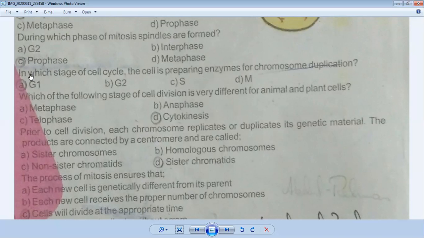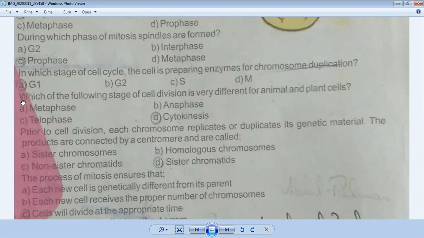Now this is number 4. In which stage of the cell cycle is the cell preparing enzymes for chromosome duplication? The correct answer is G1 phase. Actually, this is a time period of interphase stage in which the cell prepares itself for division. So this is happening in G1 phase. The correct answer is option A.